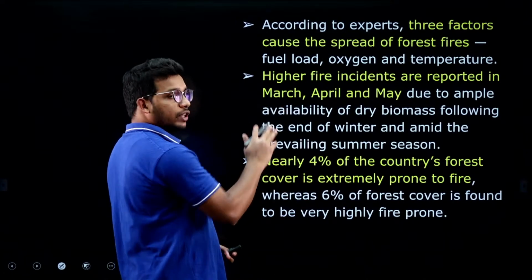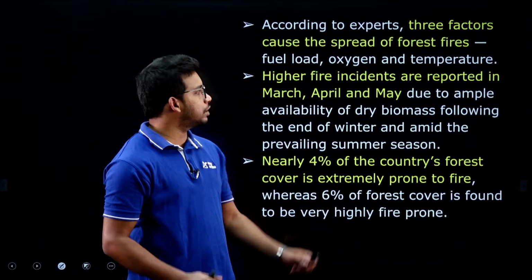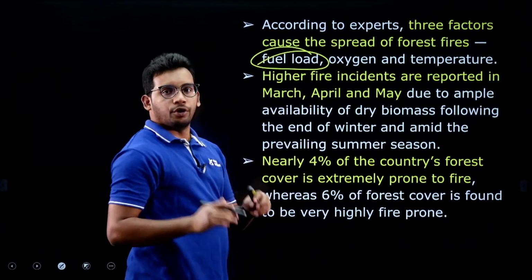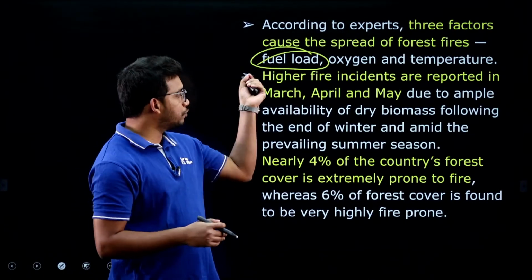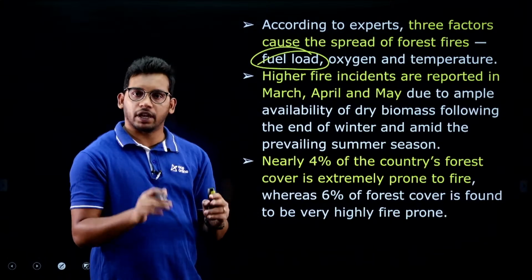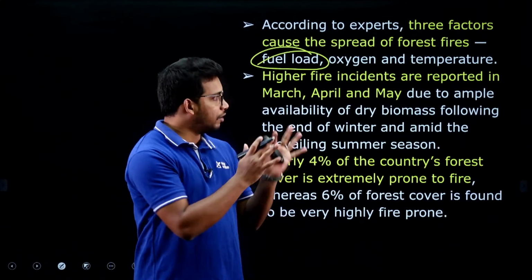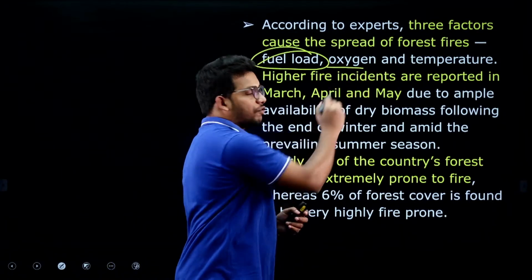Now according to the experts, there is one important fact to be understood: fuel load. Fuel load means the dryness that is existing. So don't confuse it, fuel load means the dryness of leaves or the vegetation that is existing in the forest, along with the presence of oxygen.